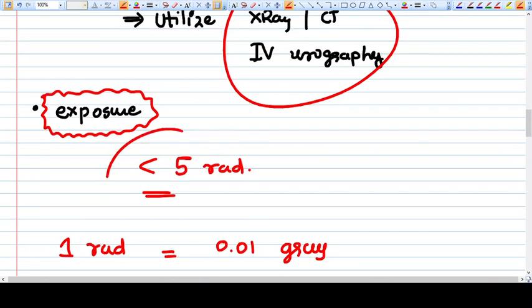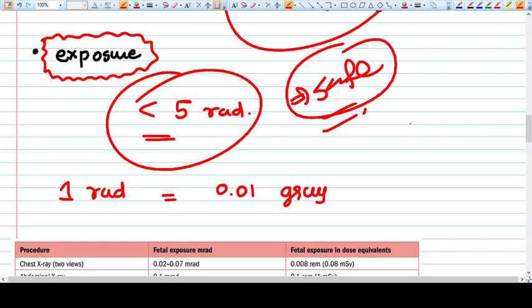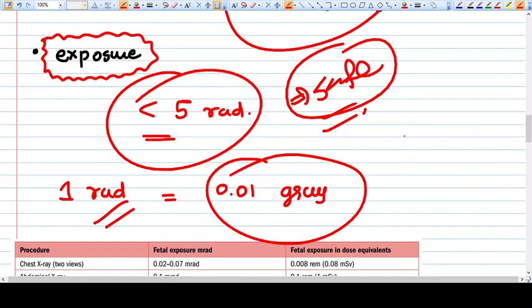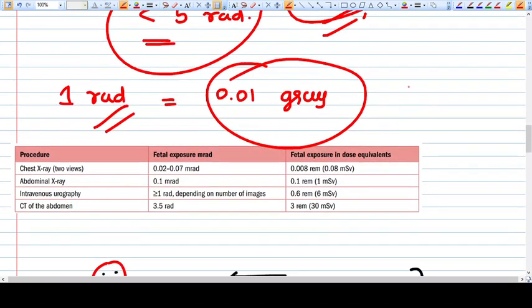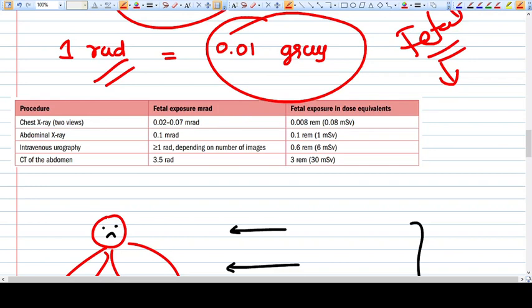There are also guidelines: less than 5 rad is considered safe for baby and mother. Now, a rad is not the SI unit. The SI unit is gray, so 1 rad is 0.01 gray. When we discuss exposure, what we are concerned with here is fetal exposure. There is a difference between two kinds of units: fetal exposure is measured as dose equivalent, so we consider an equivalent dose.